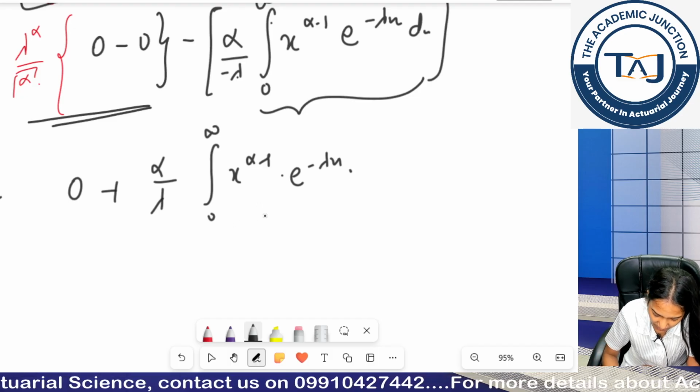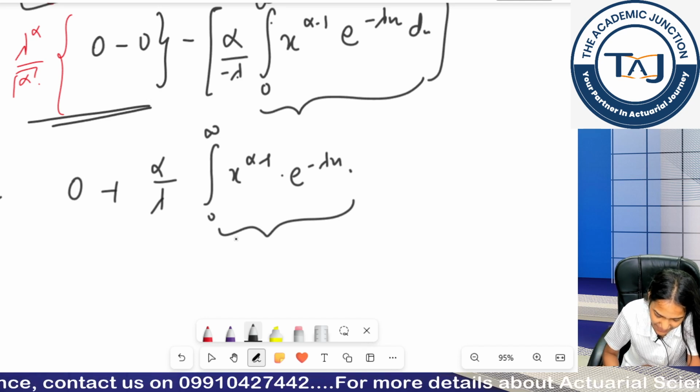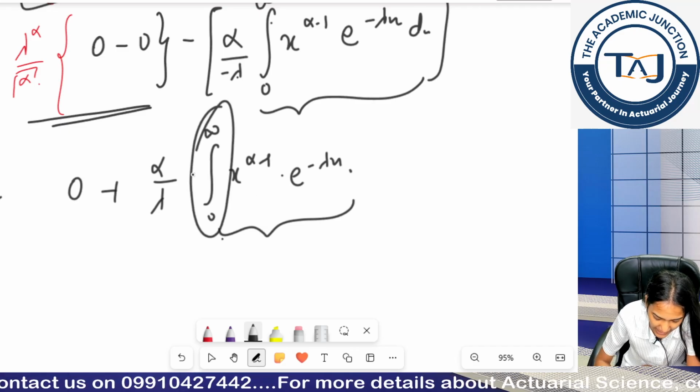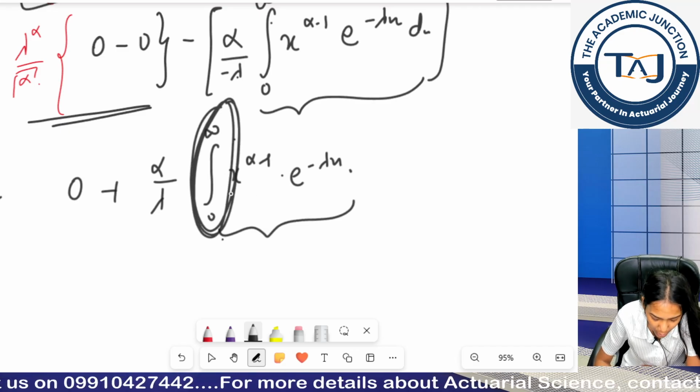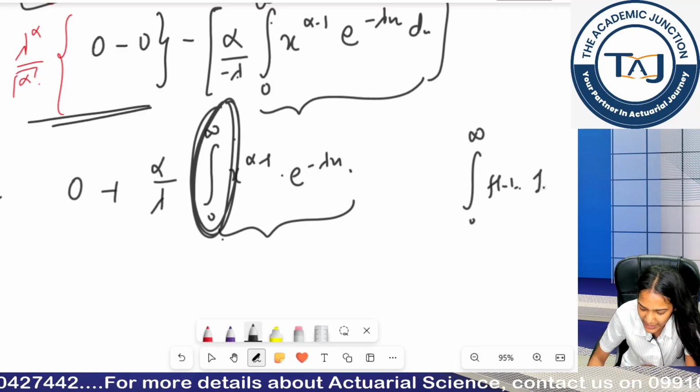This I will transform into gamma function. This will basically become the PDF of my gamma function, and once it becomes my PDF, I am integrating my PDF to the whole range, and whenever I integrate my PDF to the whole range, I get 1.